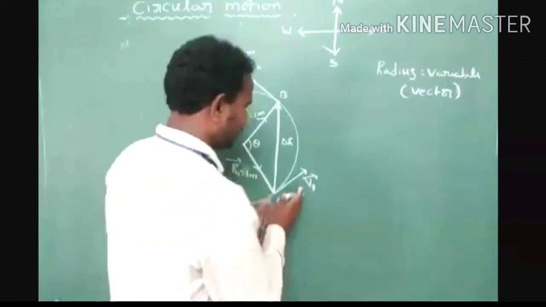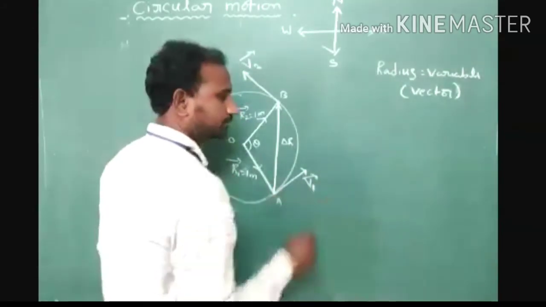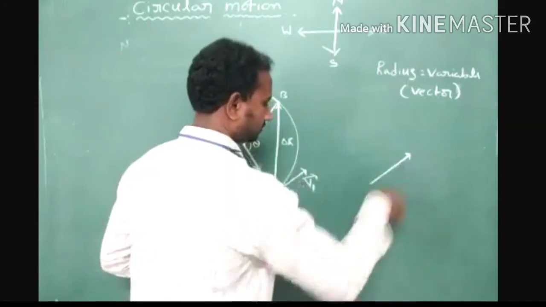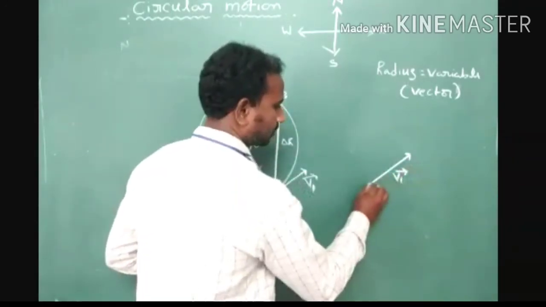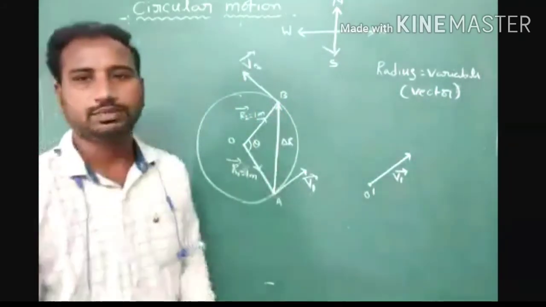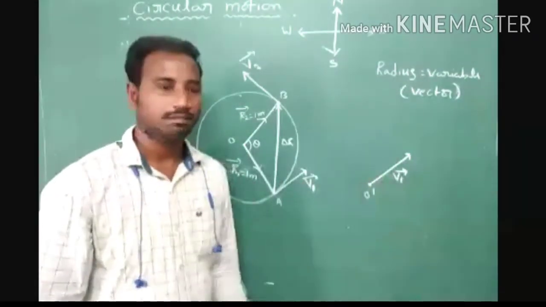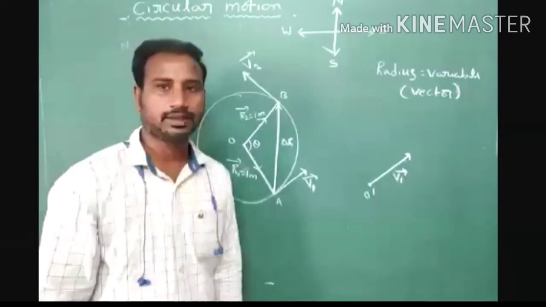Now I have to move this v1 bar vector from here to here. Now we consider the point O dash. Here the direction is the same and the magnitude is the same, the modulus of v1 bar.